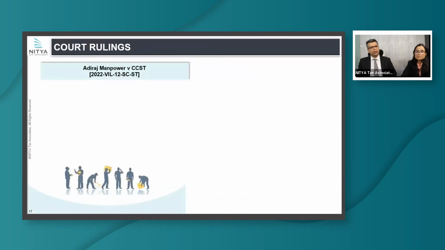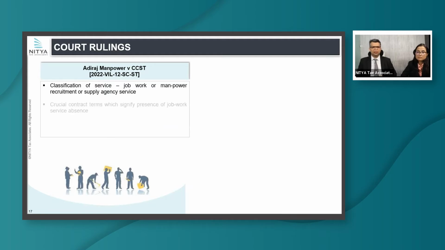Now, another ruling, this ruling is of the Supreme Court on service tax law, so we will be discussing that. A very important ruling which distinguishes between the meaning or scope of job work and manpower recruitment supply. In this case, the assessee was basically arguing that he is providing a job work service and therefore he is exempt. Serial number 30 of the exemption notification exempted that.